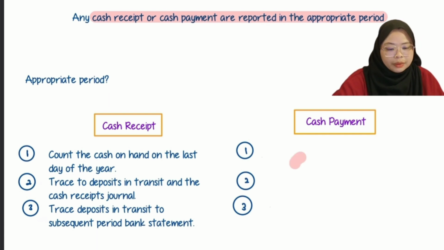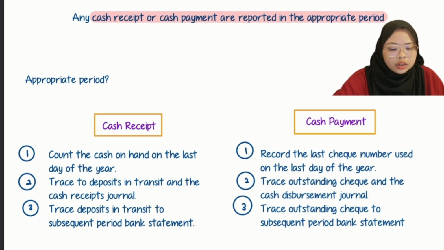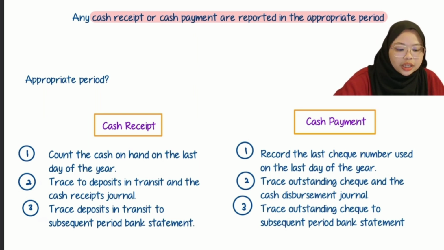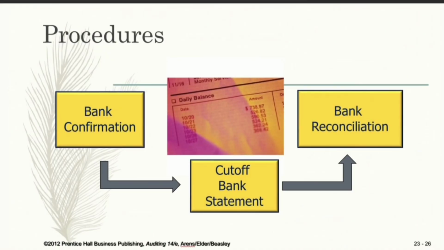For cash payments, what you can do, also test of detailed balance, is record the last check number used on the last day of the year, trace outstanding checks to the cash disbursement journal, and trace outstanding checks to the subsequent bank statement. These are the procedures that are important in this chapter.